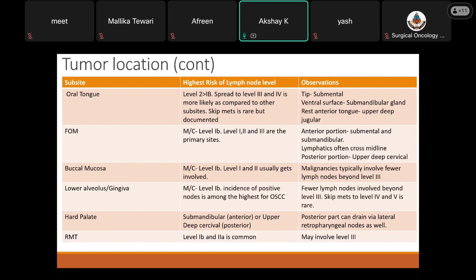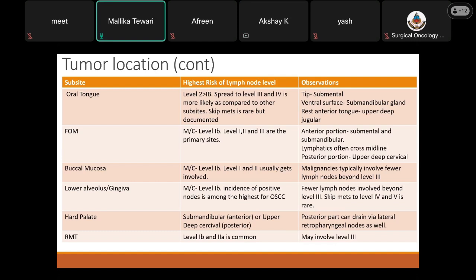In the majority of the studies, lower alveolus, the gingiva involvement showed the highest incidence of positive nodes. And also, there were fewer chances of lymph node involvement beyond level 3. For hard palate, the anterior aspect usually drains into the submandibular nodes and the posterior into the deep cervical nodes. And for RMT, level 1B and level 2A were the most common.